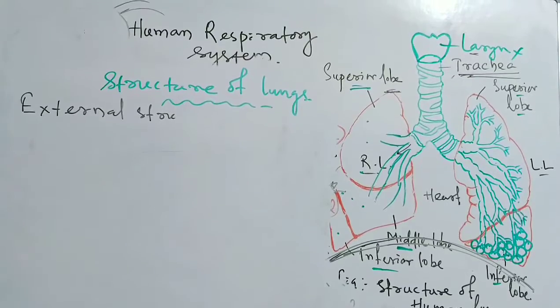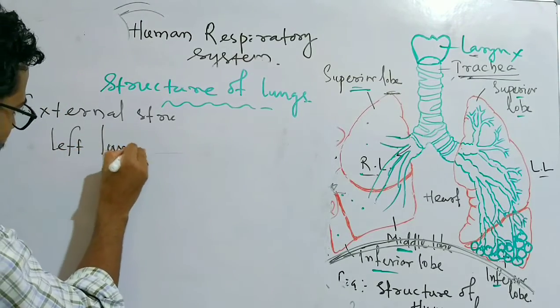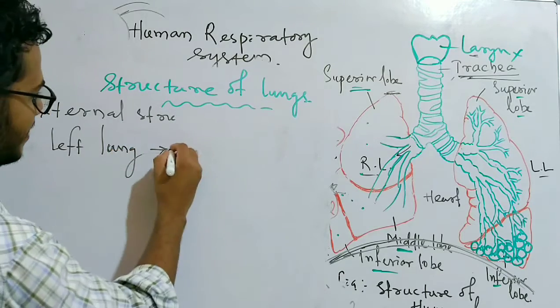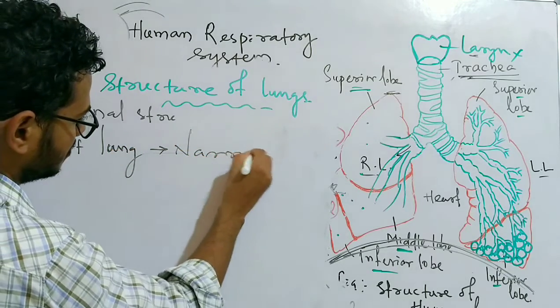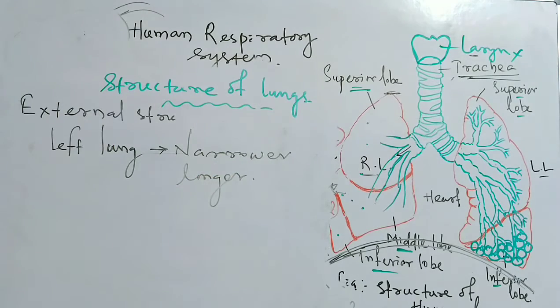The left lung is slightly narrower and longer than the right lung.